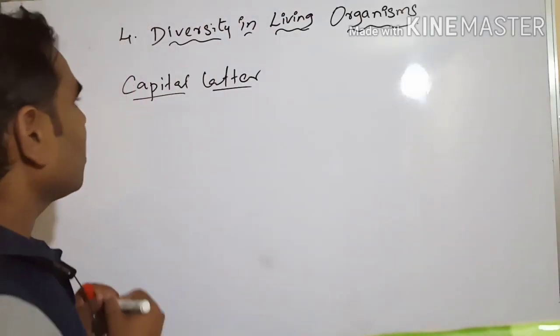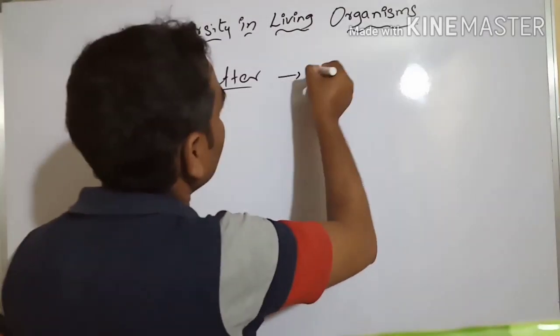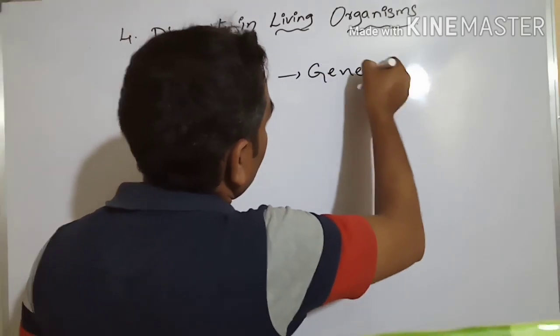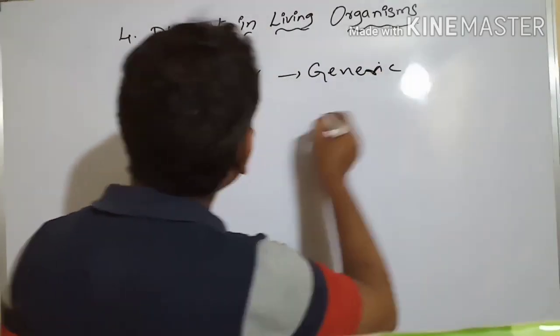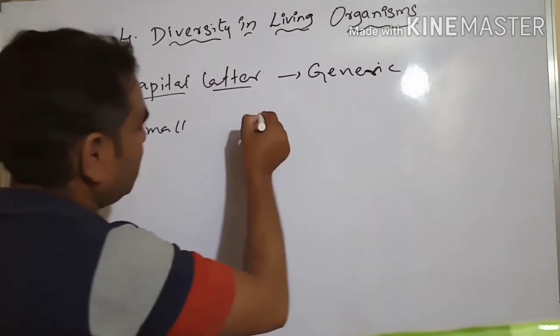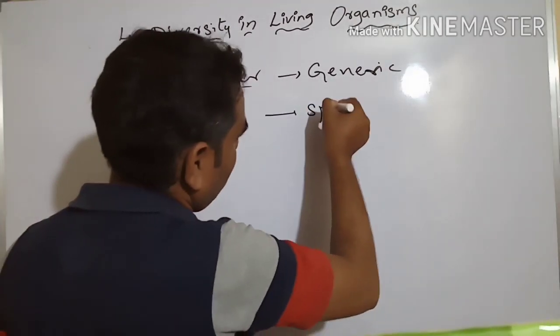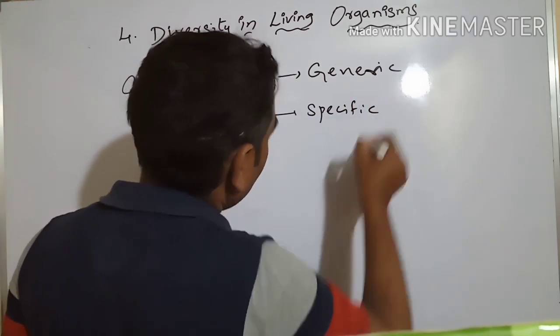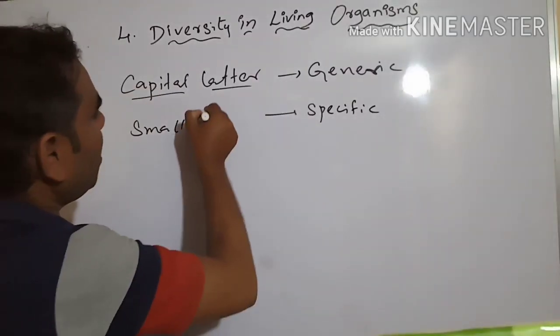This is the generic name. First we have to write it with a capital letter, and the specific name with a small letter.